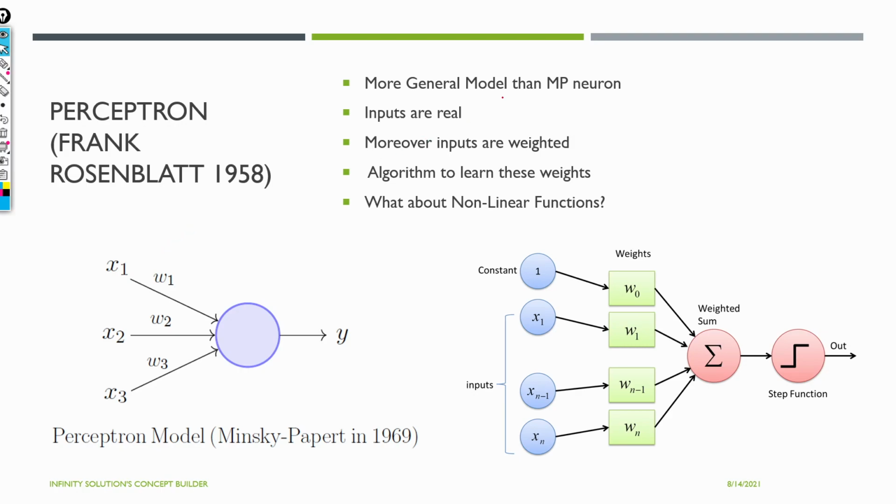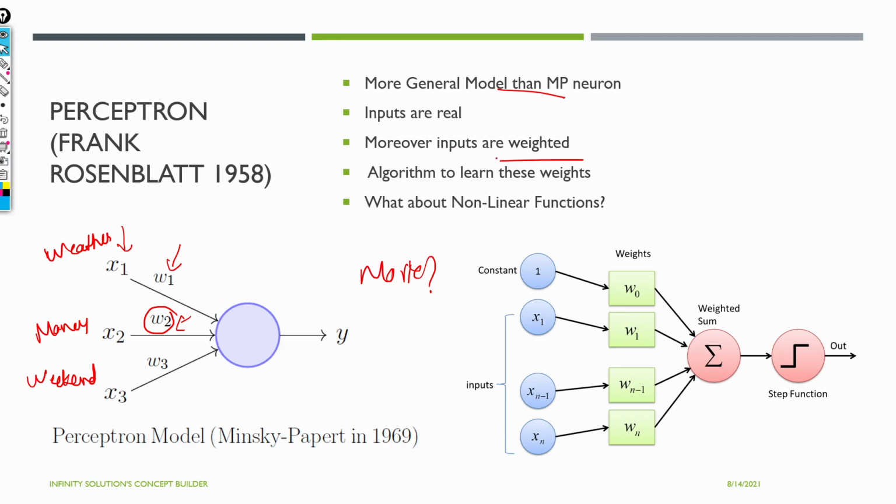So it's a more general model than MP neuron. Here inputs are real. It's not necessary that we give binary inputs, you can give real inputs as well. Then moreover, the inputs are weighted. What does it mean that the inputs are weighted? Again the same example, whether we are going for a movie or not. Weather is an input, money is an input, and whether it's the weekend or not. So we'll weight the inputs based on our needs. We will emphasize more on money, whether we'll have money, so W2 will have more weight, or W2 will be greater than W1, for example.